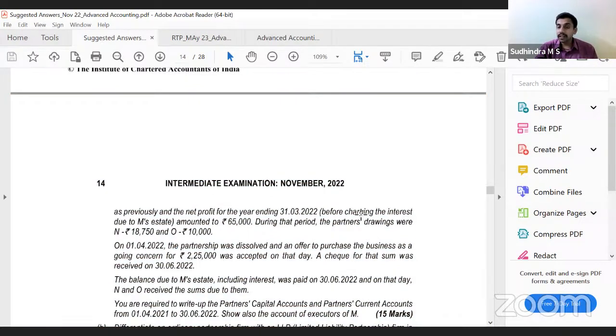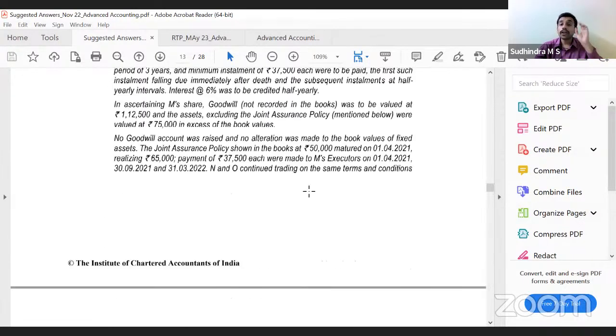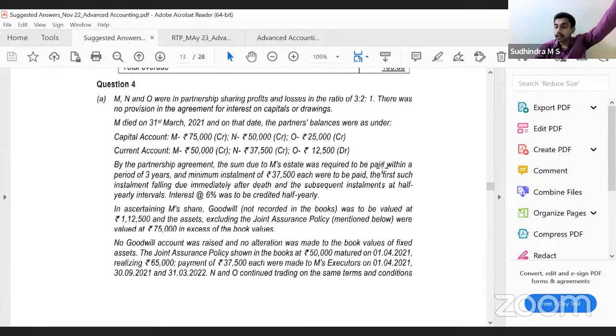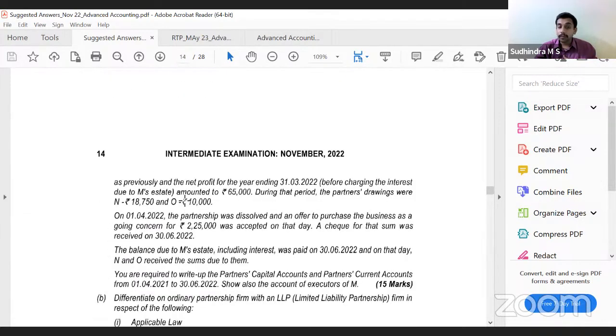Exactly the same problem that we have solved in the class. Correct? What are we supposed to do? Yes, we have to prepare all the three accounts, no doubt about it. Go in a chronological order. First, finish off the death of the partner related discussion. Then completely close the executor's account. Then again come back to that financial year. See, when did the partner die? 31st March 21. So April 21 to March 22 financial year, they have run the business. For that financial year, they have given us the profit, but before charging interest. So accordingly, charge interest, you will get the net profit, apportion that net profit.